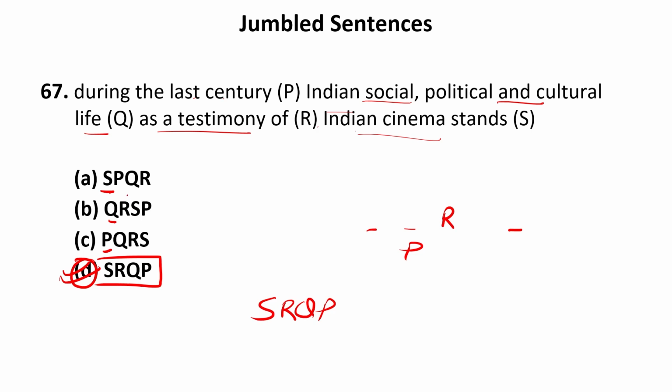If I begin the sentence using Q, that is Indian social, political, and cultural life, P cannot begin the sentence, and Q is followed by R as a testimony of Indian cinema stands during the last century. That does not make any sense. Therefore, D is the correct answer.